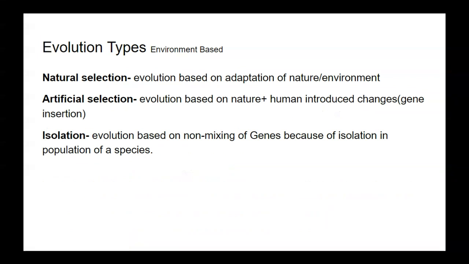Evolution types: changes in environment lead to evolution, so we will see how evolution takes place. Evolution types based on environment. First is natural selection, evolution based on adaptation to nature or environment. Second one is artificial selection, evolution based on nature plus human-introduced changes or gene insertion. Third one is isolation, evolution based on non-mixing of genes because of isolation in a population of a species.